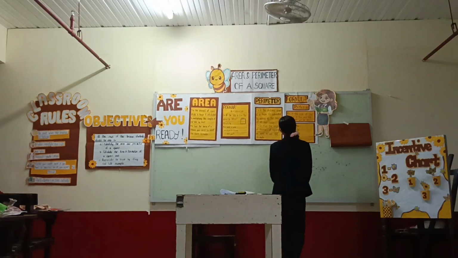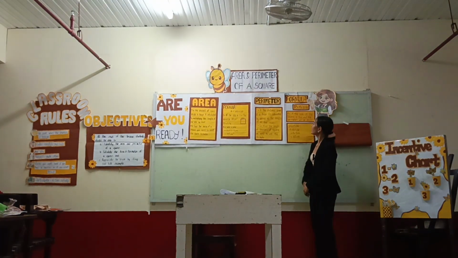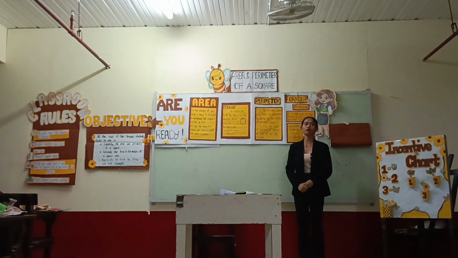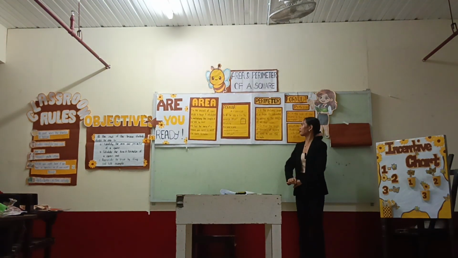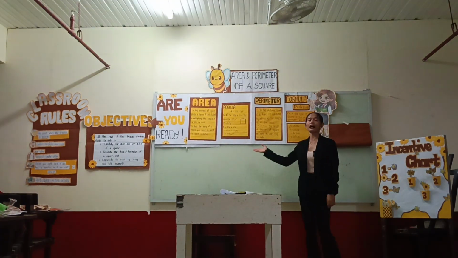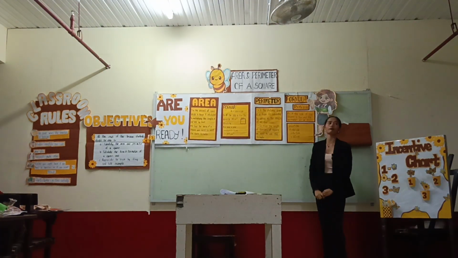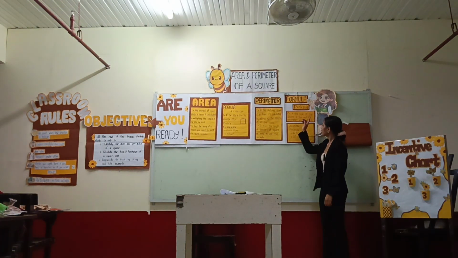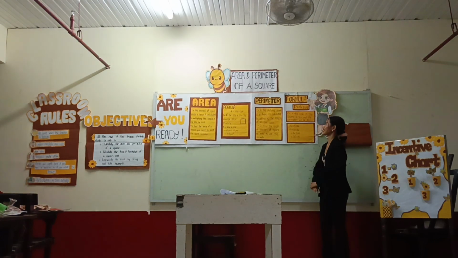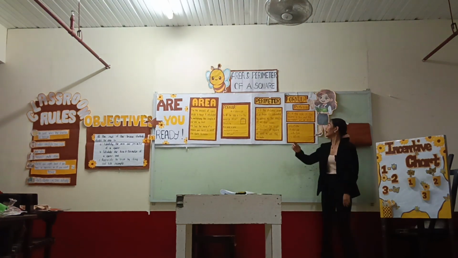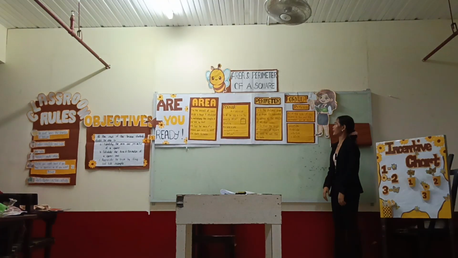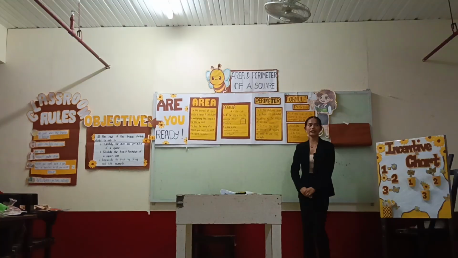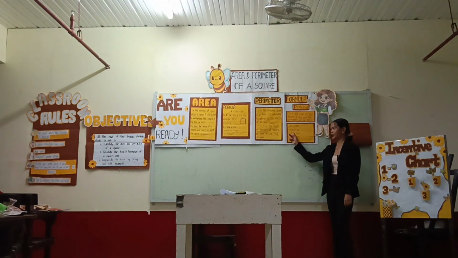Now let's move on to the perimeter of a square. So this is the perimeter of a square. It's the distance around the shape, and it's calculated by adding up the length of all four sides. To find the length of the boundary of a square, we need to use the formula. So this is the formula of perimeter: P is equal to 4 times side. For example, if the side of the square is 5 centimeter, the perimeter will be 20 centimeter.